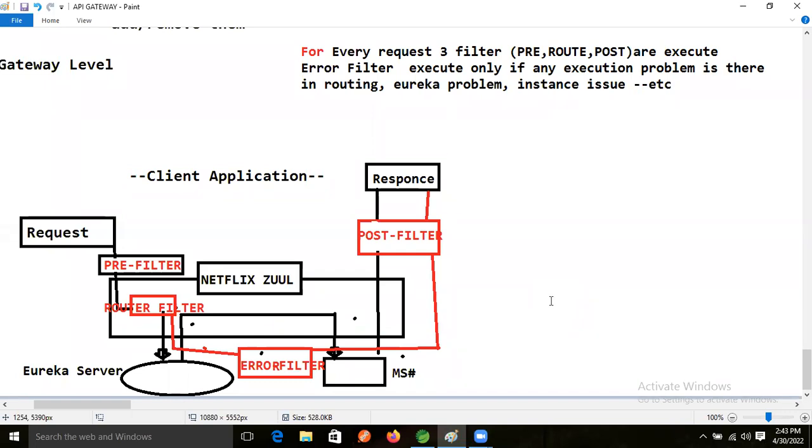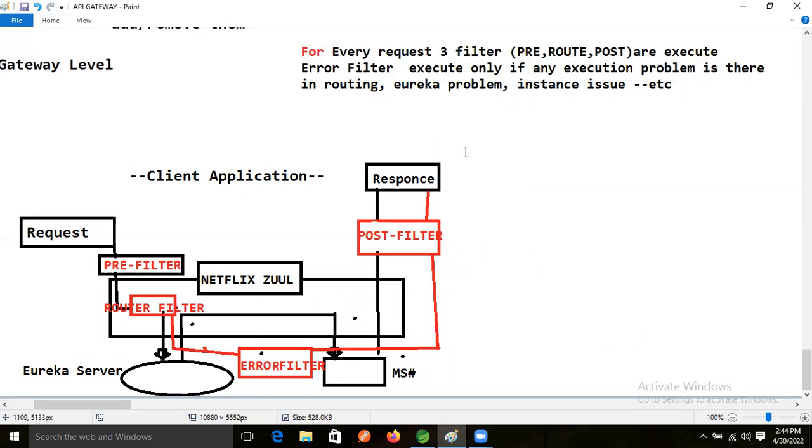The filters of the Zuul server. I'm talking about the Zuul filter, not the servlet filter, guys. First, for enabling or disabling the filter, one method is there.